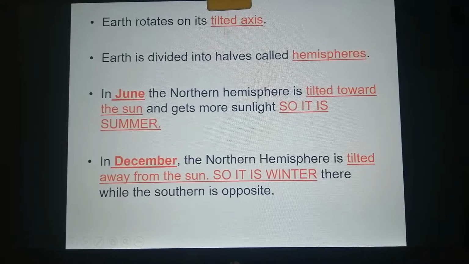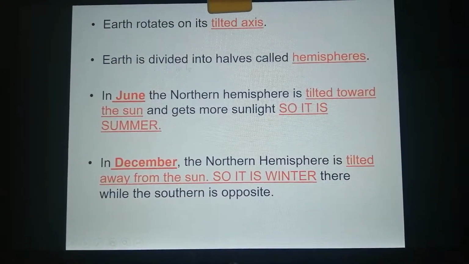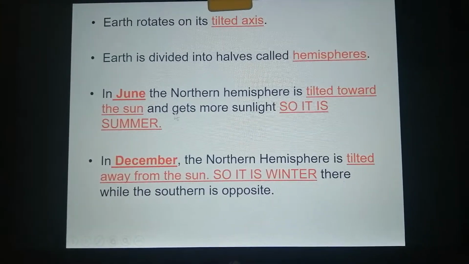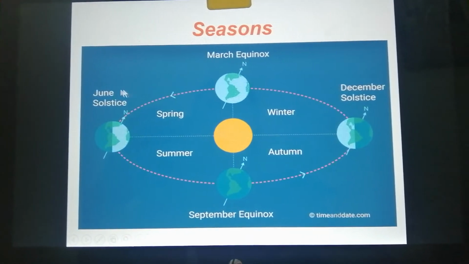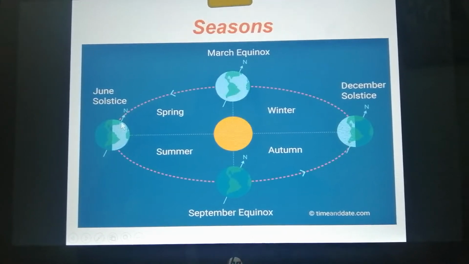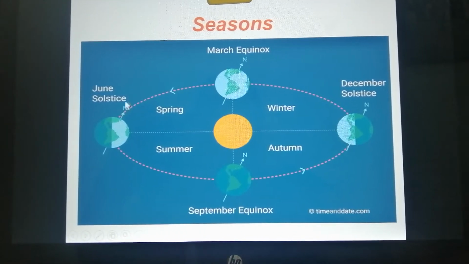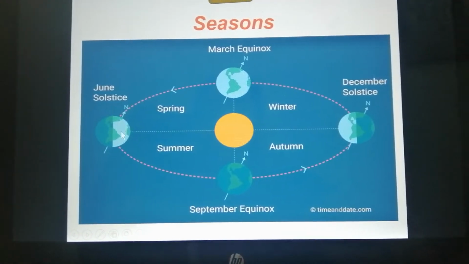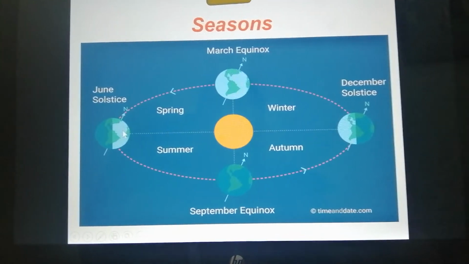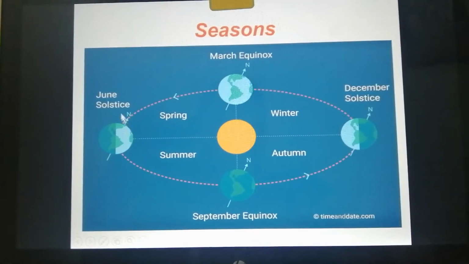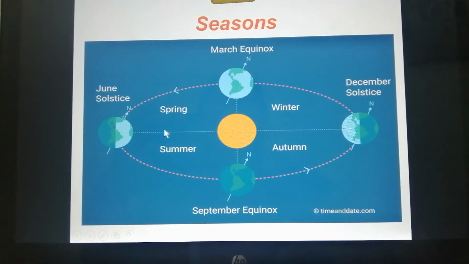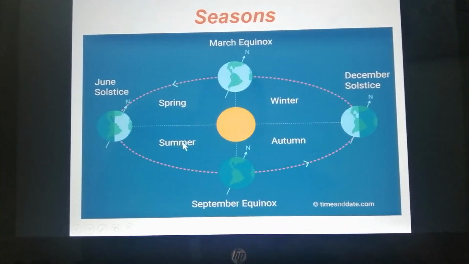Earth rotates on its tilted axis. This axis will divide the Earth into two halves called hemispheres. In June, if we look at this picture, where is June? Yes, this is June. I have the tilted axis, and we will talk about the northern hemisphere. This is the northern hemisphere, and this is the southern hemisphere. In June, the northern hemisphere is facing the sun. So when the sun faces the northern hemisphere, it will be summer.